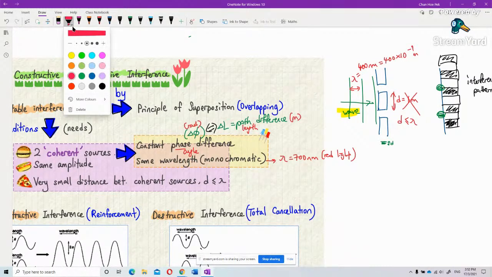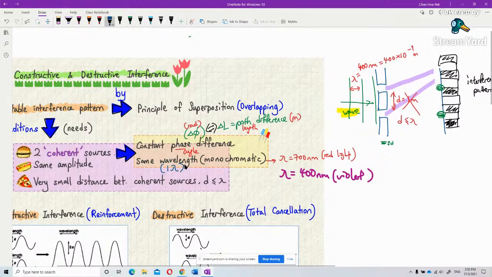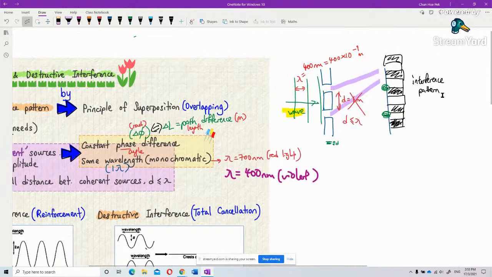Maybe violet light. Okay, violet. Both use violet. Violet is actually 400 nanometer. Okay, so they must be, we can say, same wavelength, only one wavelength. Only one wavelength value is allowed. Both of them must be the same color in order to produce the interference pattern.